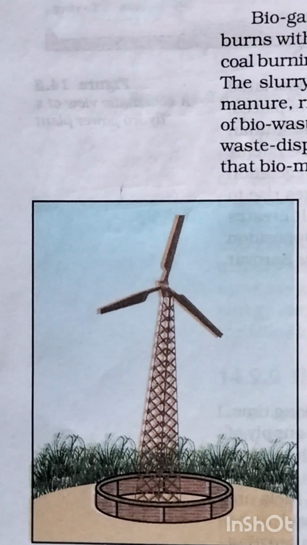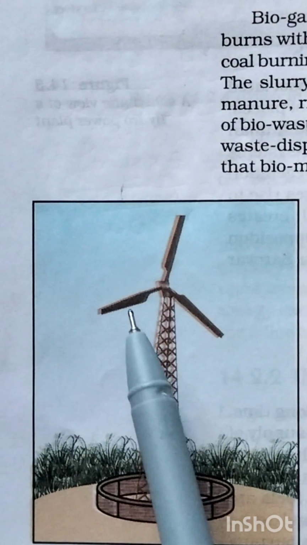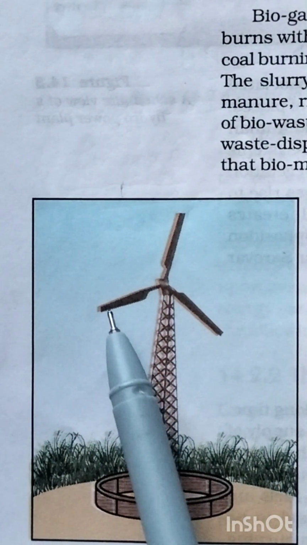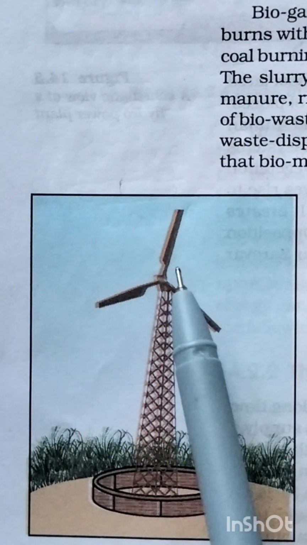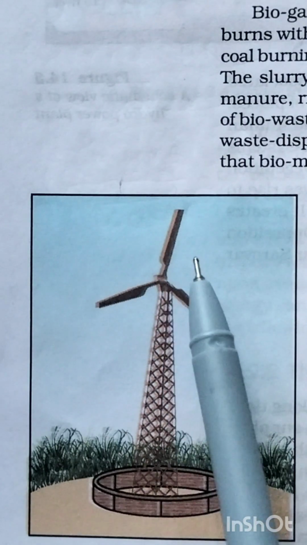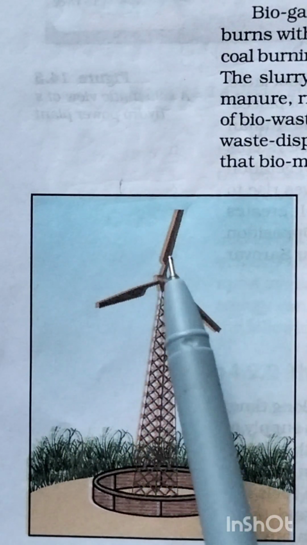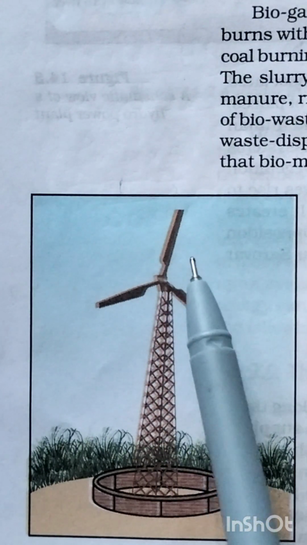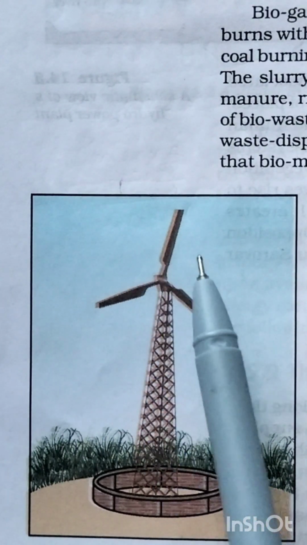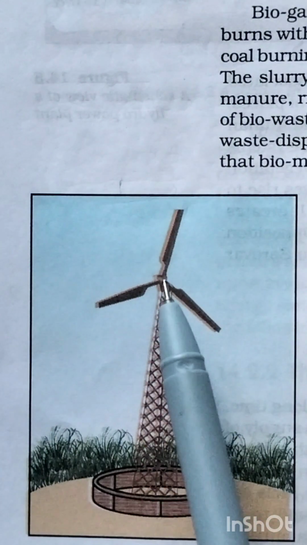So next let us know how electricity is generated from wind energy. The rotatory motion of the windmill is used to turn the turbine. The blades of the fan rotate due to the wind. The rotatory motion of the windmill is used to turn the turbine, which in turn rotates the generator to generate electricity.